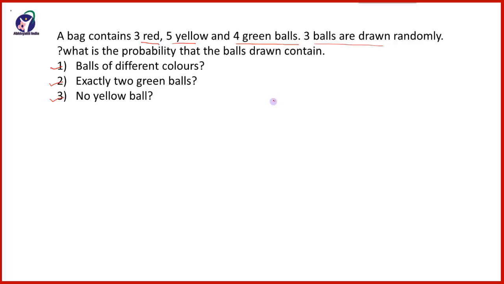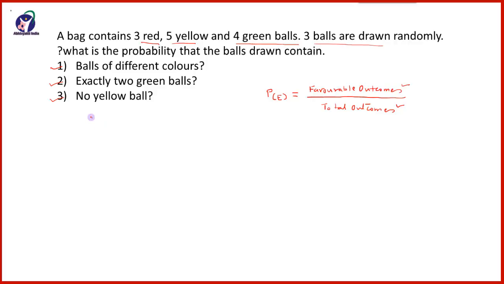As we know that the probability is calculated by a formula P of E is equal to favorable outcomes upon total outcomes. So here we will have to find the total outcomes and the favorable outcomes.